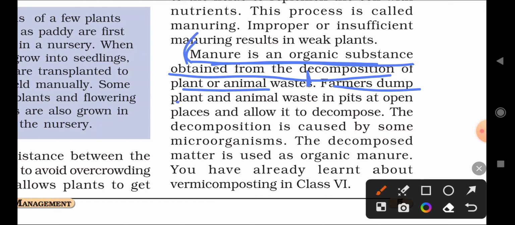Farmers dump plant and animal waste in pits at open places and allow it to decompose. In a village, whenever you go to the village, in front of their house or beside the house, some small area is there. In that they throw all the waste of their homes, vegetable, food waste, and also plant waste and animal waste.